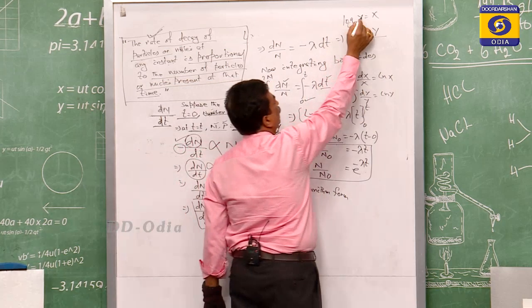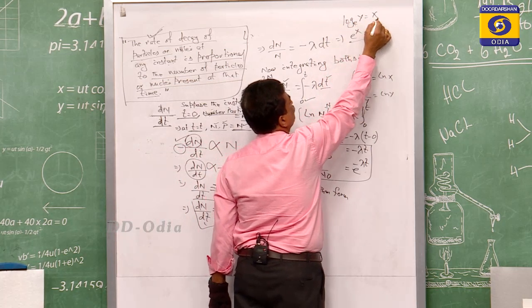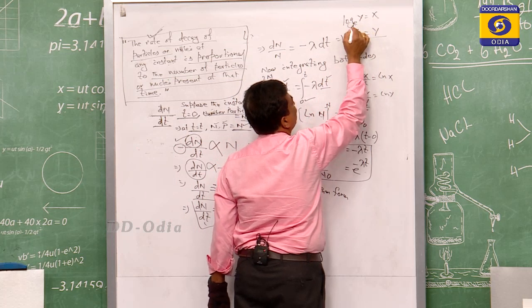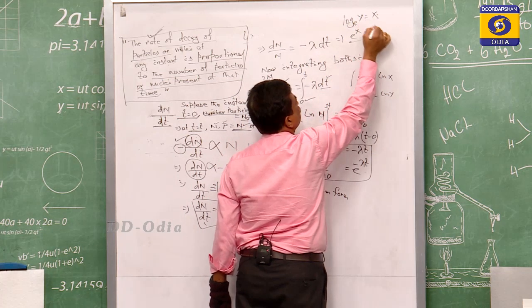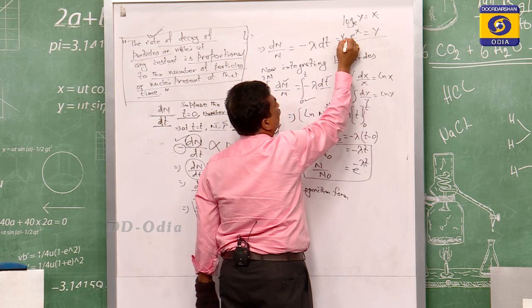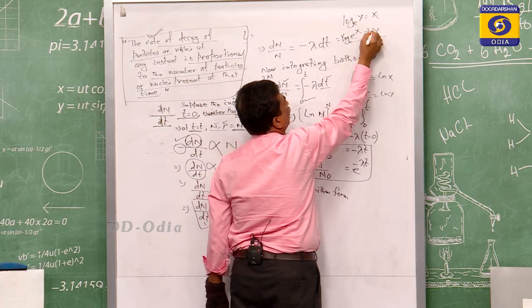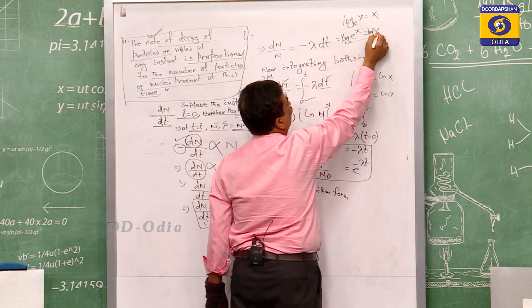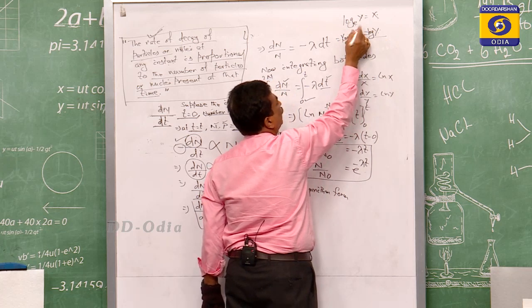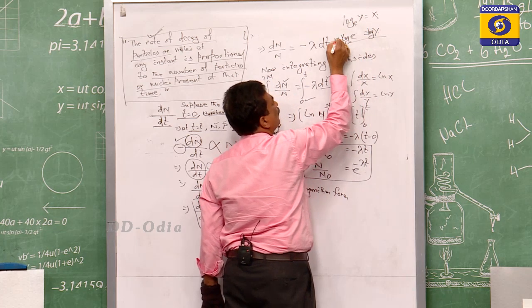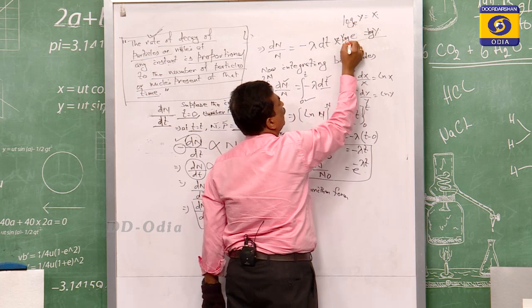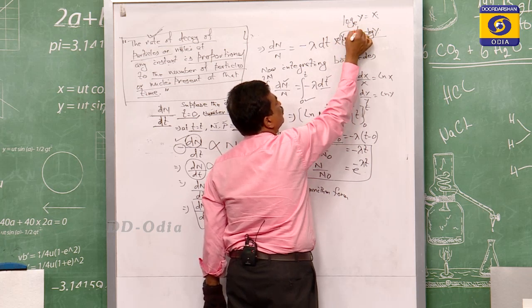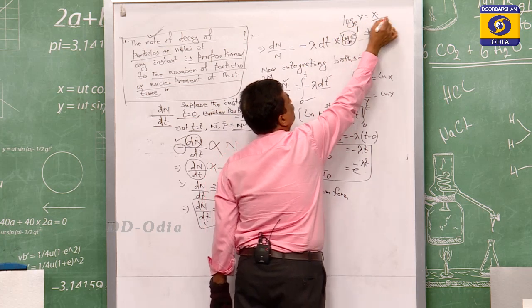If the logarithm of something with base e is equal to another thing, then base to the power of that other thing is equal to the same thing. So if you take the log on both sides, this is log y, then log of e to the power of x means this power will come out. So log with base e of e is equal to 1. So x into 1 is equal to x.